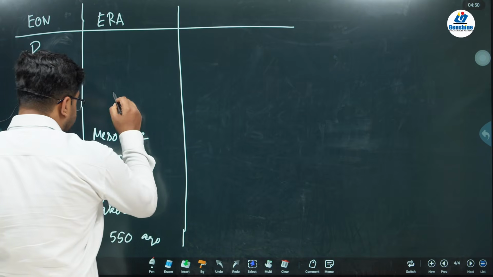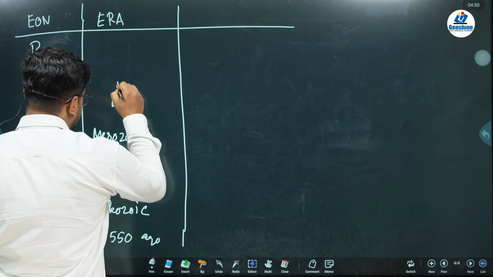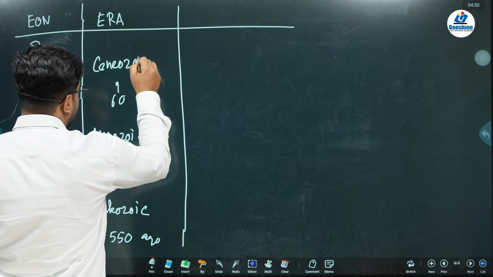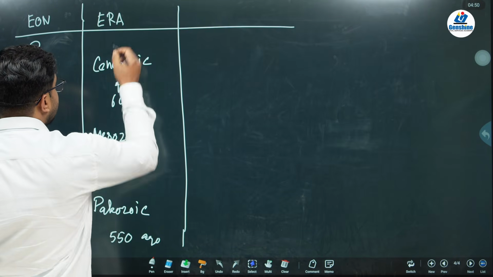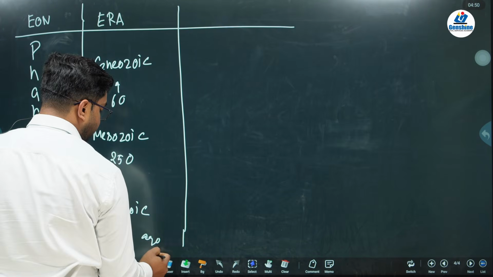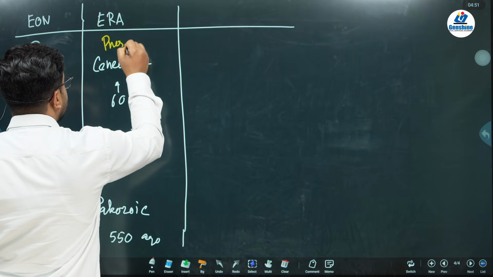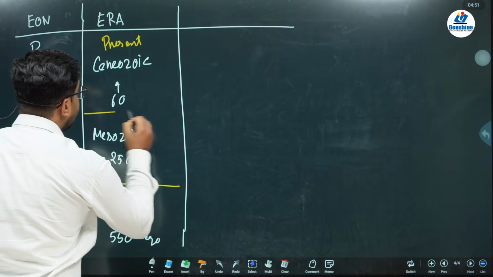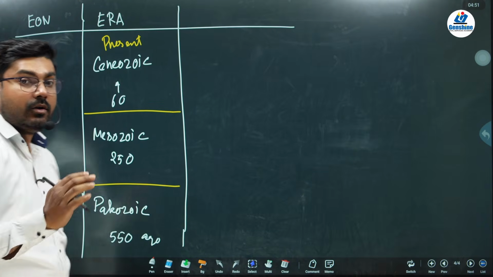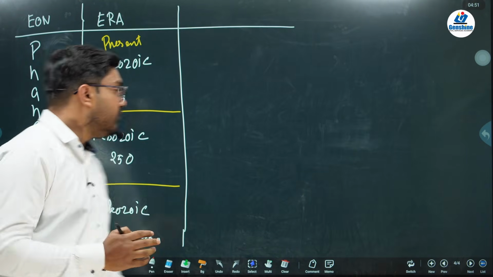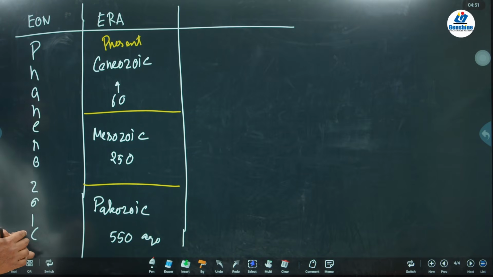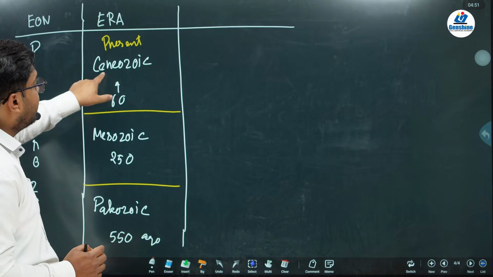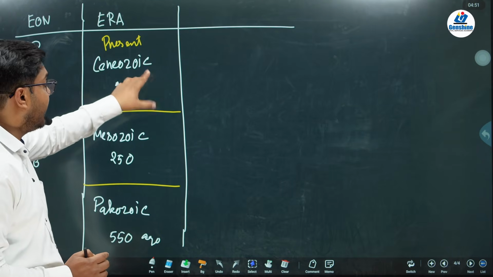From 250 to 60 you will find an era which is called the Cenozoic. That is 60 to present day. So you can divide this into three eras. If you are asked in which eon are we, you have to tell that we are in the Phanerozoic eon. If you are asked in which era are we, you have to say that we are in the Cenozoic era.